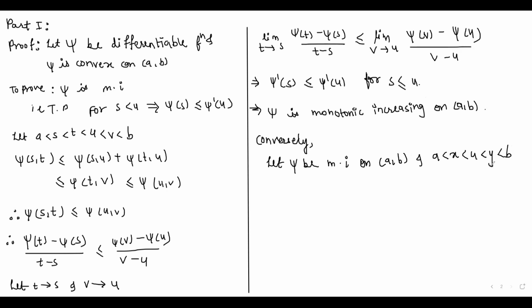That is, this x, u, y all belong to the open interval AB. So now applying the mean value theorem for differentiation.